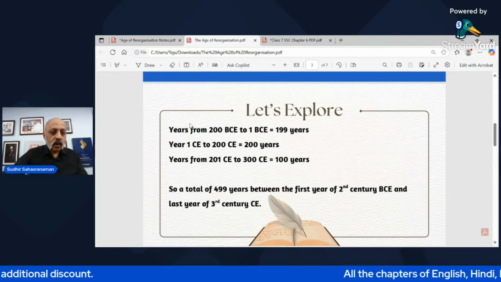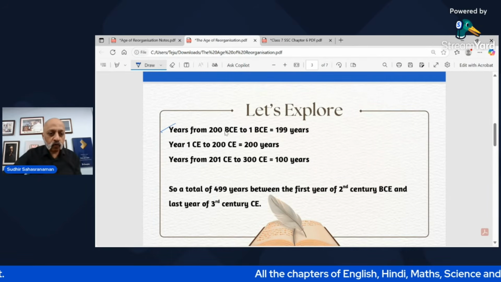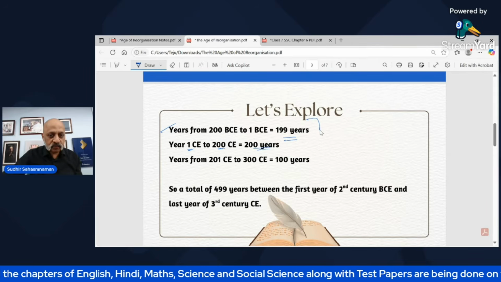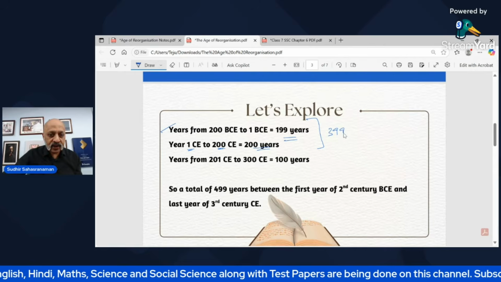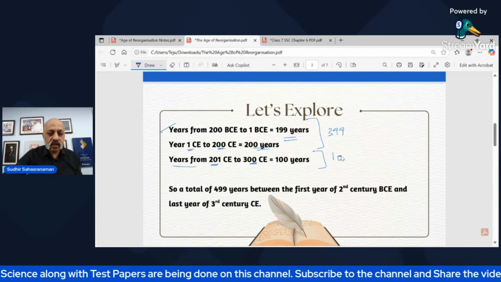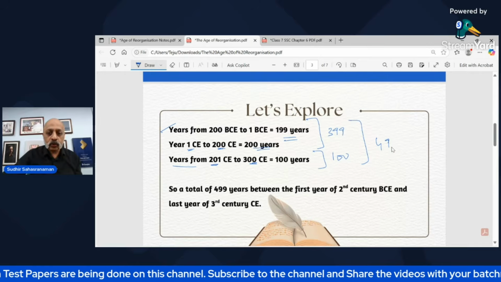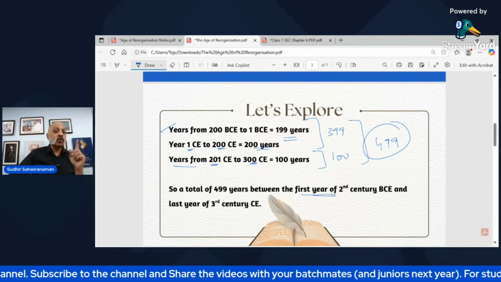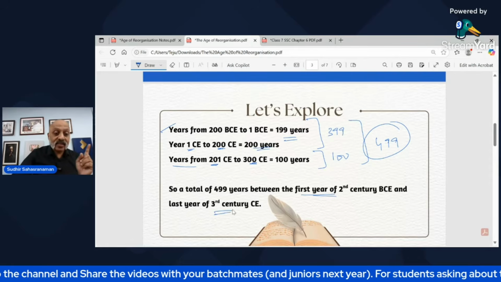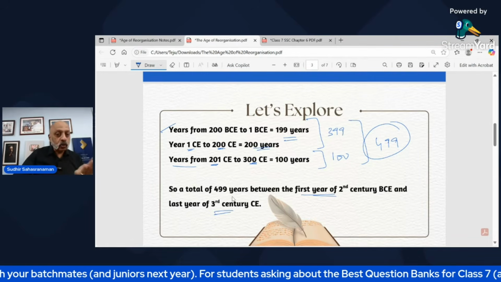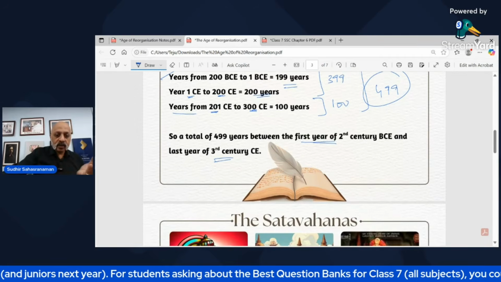The years from 200 BCE to 1 BCE will be 199 years. From 1 CE to 200 CE will be 200 years. So we have come to 399 years. And from 201 to 300 CE is another 100 years. So this becomes a total of 499 years between the first year of the 2nd century BCE and the last year of the 3rd century Common Era. So you should be able to do this kind of calculation. It is important.